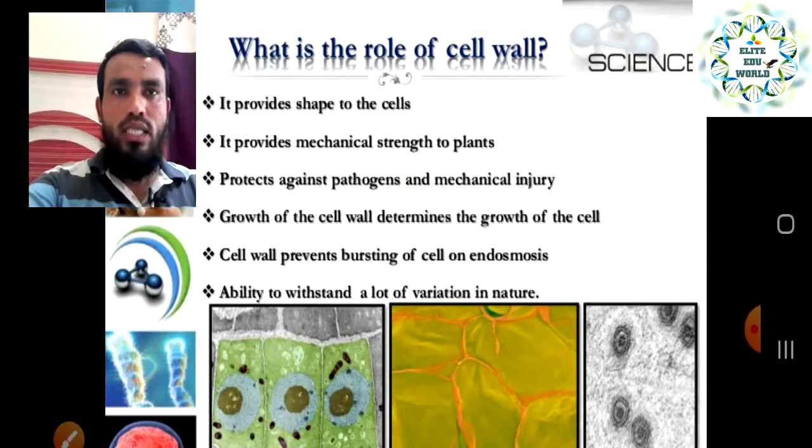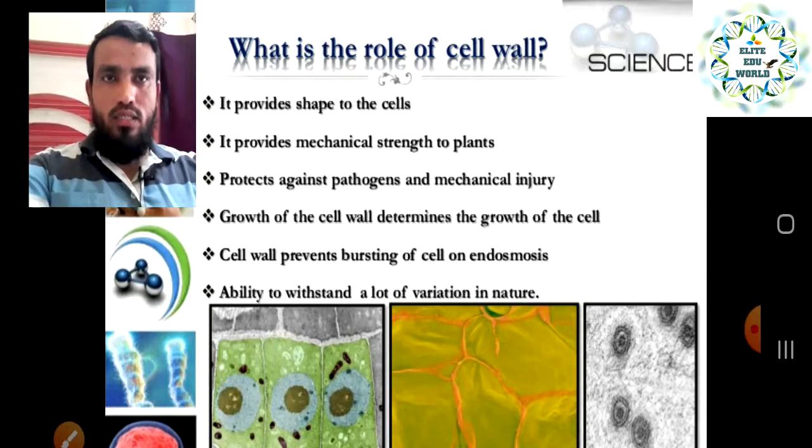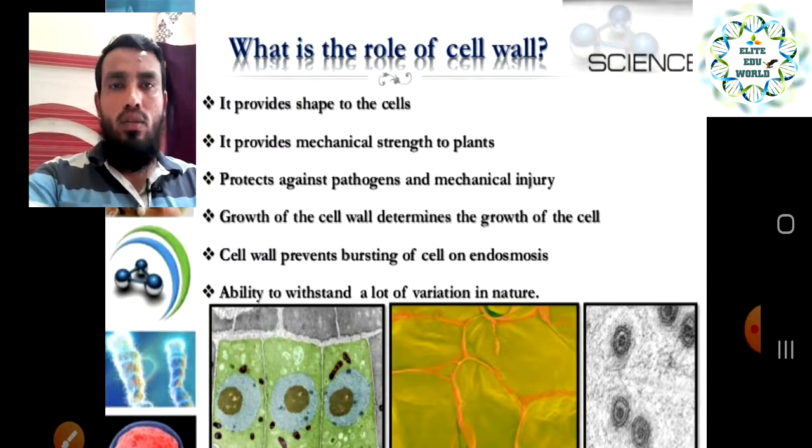Because it provides shape to the cell. Like in our body we have the cell membrane as a boundary, and in the human body we can see different kinds of cells. So the cell membrane, or in the case of the plant the cell wall, decides the shape of the cell. Second point, it provides mechanical strength to the plant.